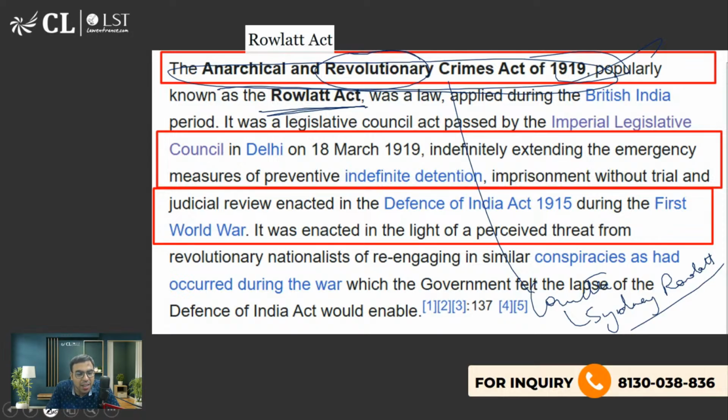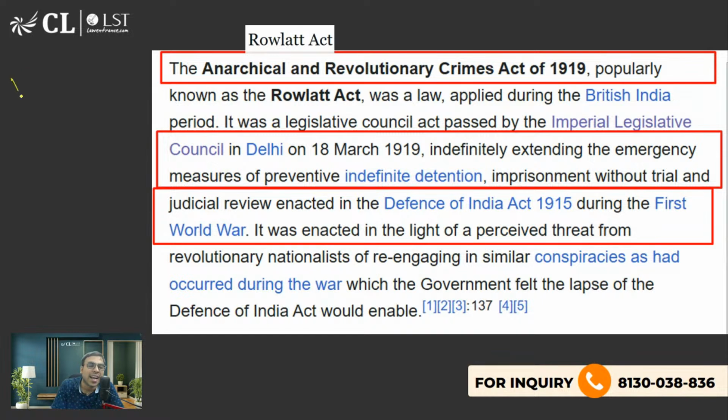Also, it has a relation with world history. You will be surprised to know that in 1917 a revolution happened in one country. Can you tell where the revolution happened? Anyone? That is how history is being read. First, it is read in sequence, and it has some link with world history. I told you when I was discussing the Cripps Mission too that I teach by connecting with world history. This is also a connection. In 1917, a revolution happens in which country?